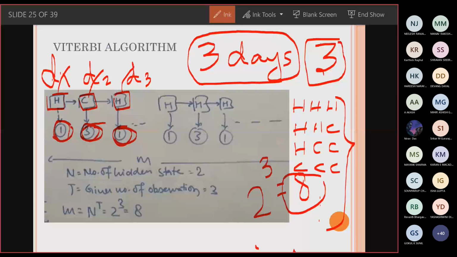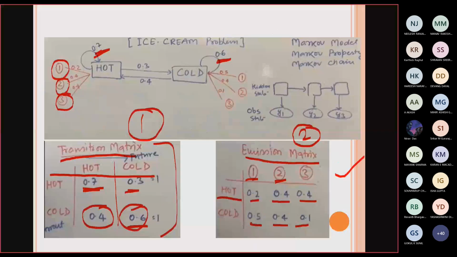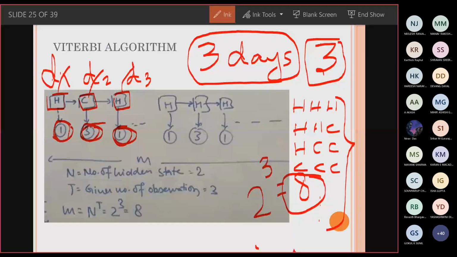So you should not only focus on one possible combination, you have to check and find out the probability for all possible combinations of sequences which may arise. If you're going to observe it for 4 days, what will be the possible combinations? 2 power 4. So totally 16 possible sequences.